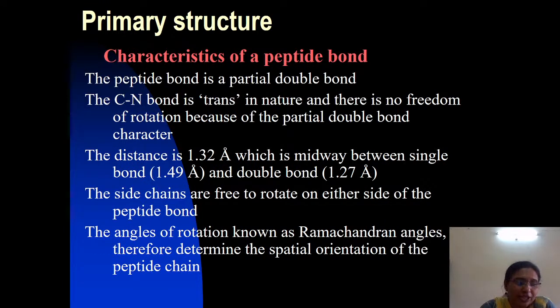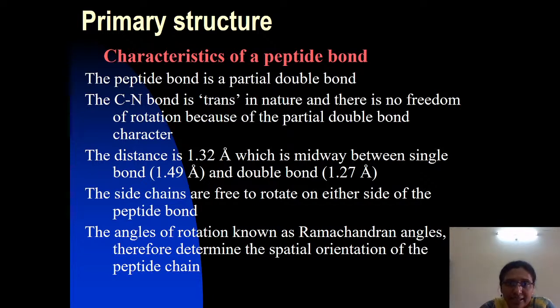Why is the peptide bond partially double bond in nature? If it is a single bond, the distance is 1.49 angstroms. If it is a double bond, the distance is 1.27. But the distance between the CO and NH of a peptide bond is only 1.32 angstroms, the midway between the single bond and double bond. Hence the peptide bond is a partially double bond.